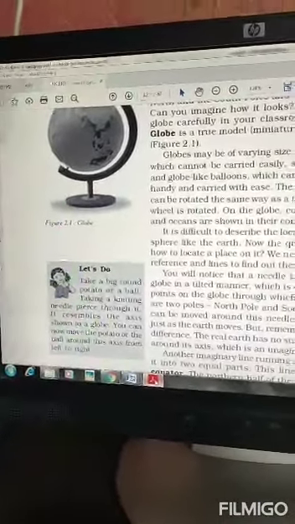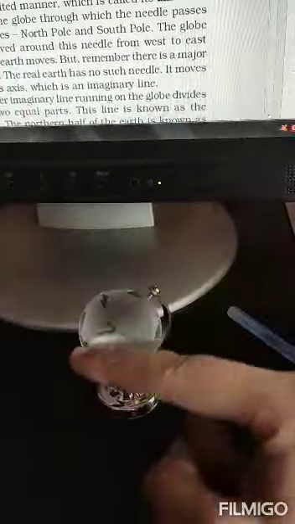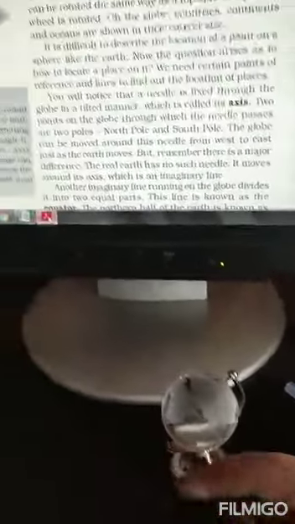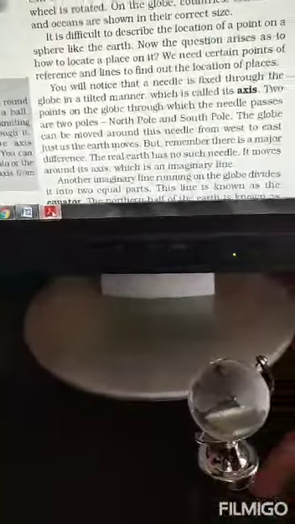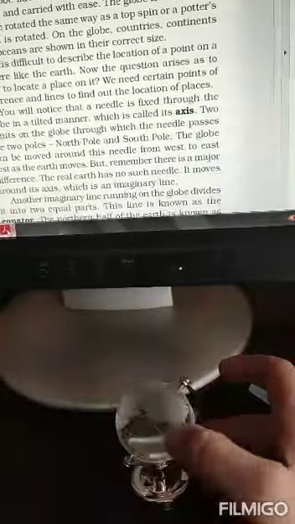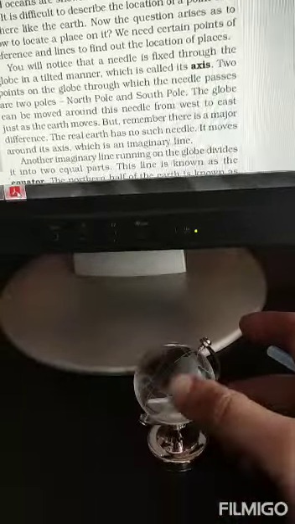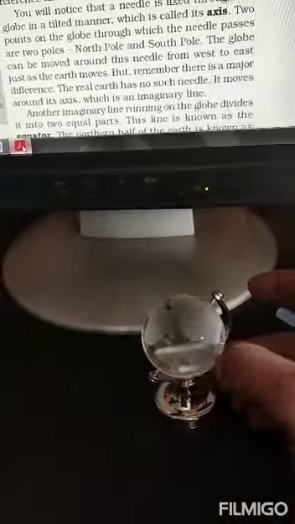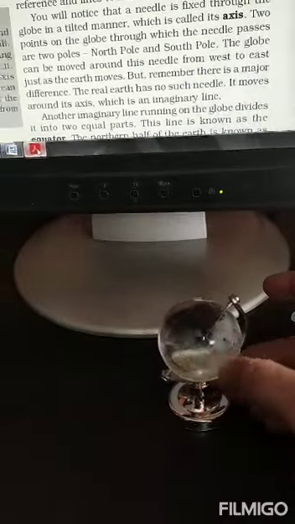So a needle in the globe passes from the north pole to the south pole. And this globe can be moved around this needle from west to east. It can be moved like this from west to east.